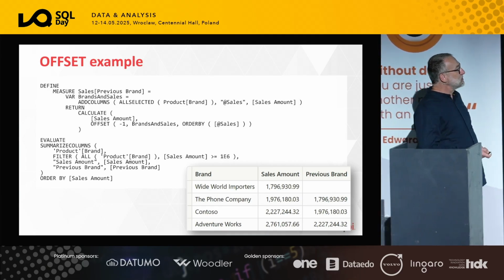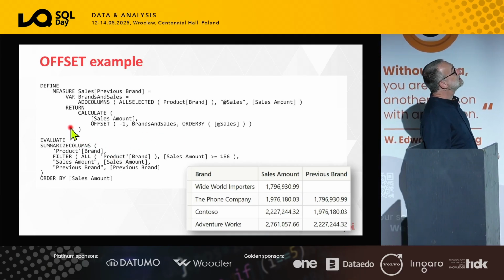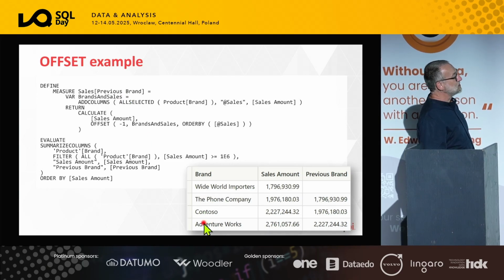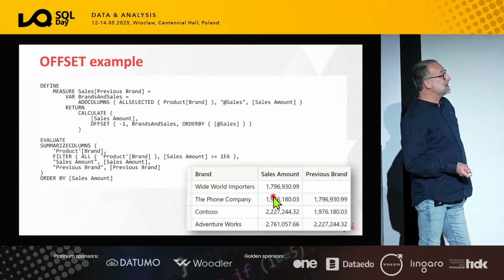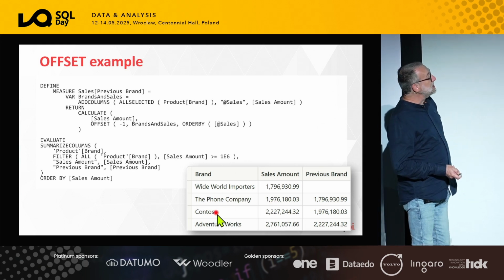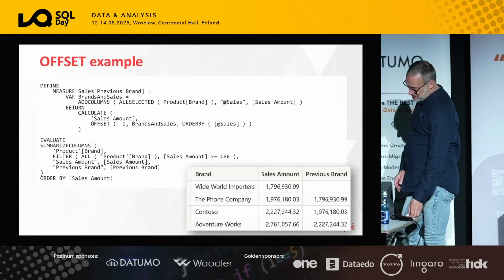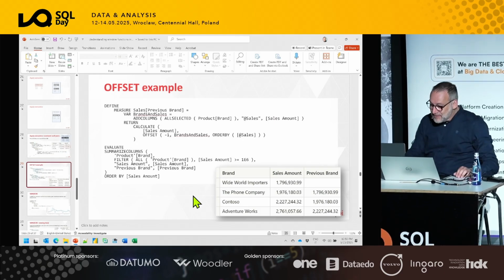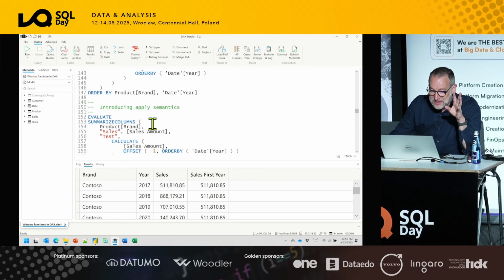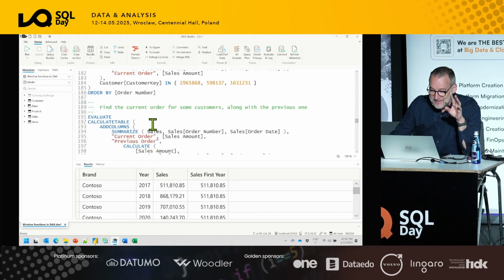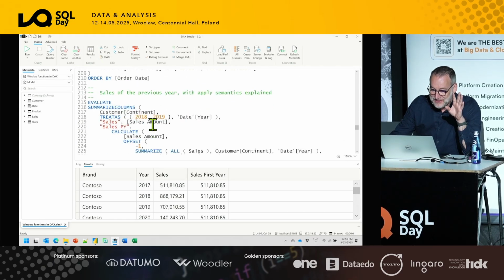But it is useful to compute complex calculations like simple calculations. For example, if you want to create a table that contains different brands, the sales amount and the sales of the previous brand, again, this can be computed in DAX, but it's complicated, whereas obtaining the same with applied semantics is pretty simple. Let's look at that with DAX Studio. I moved farther, so I need to find where we are right now.